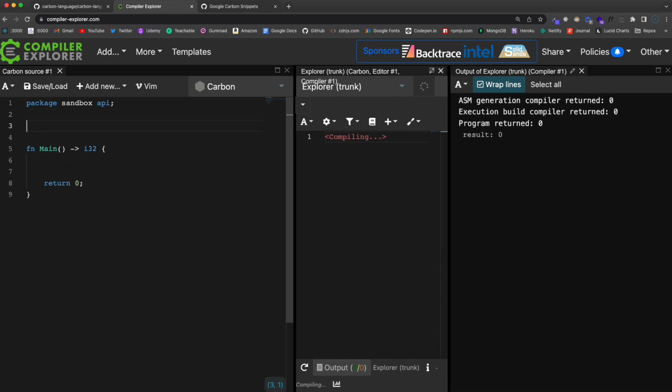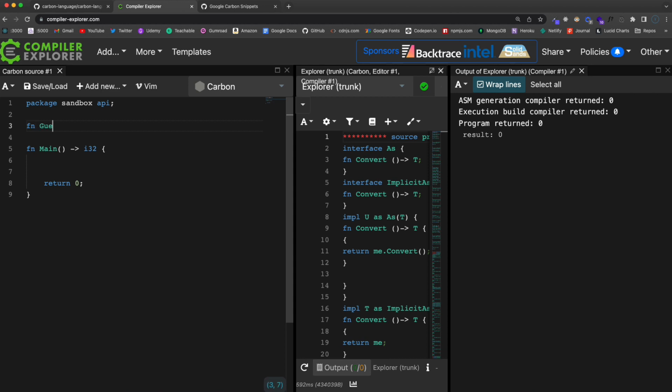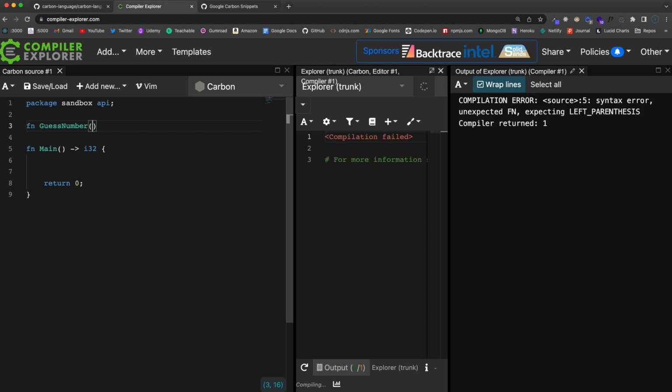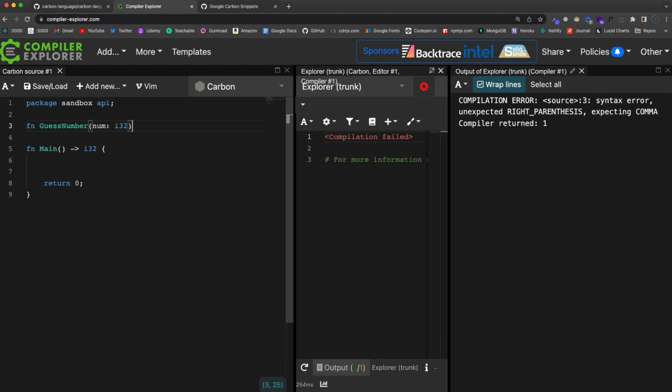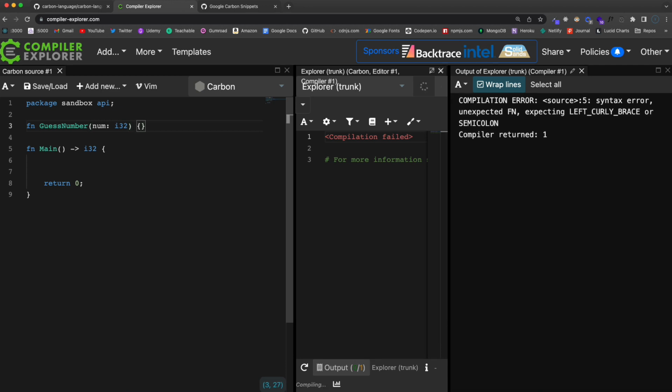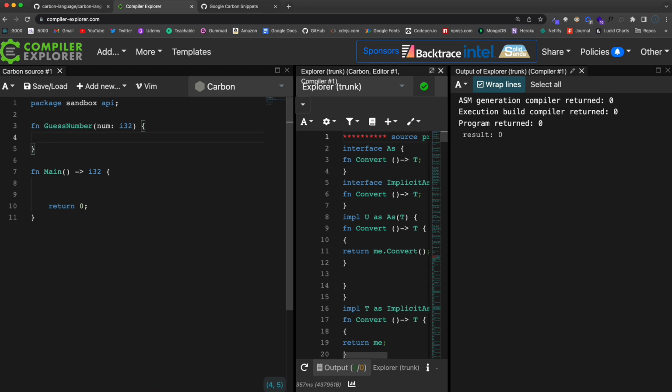So we'll go up here, let's create a function, we'll call it guess number, and that's going to take in an argument of, let's say, num, that's going to be I32, and we're not going to actually return anything, it's just going to print, so it's going to be a void function.